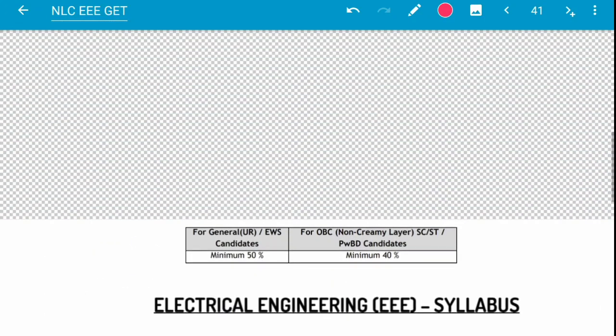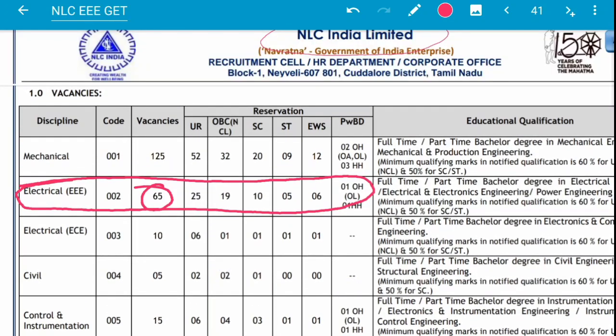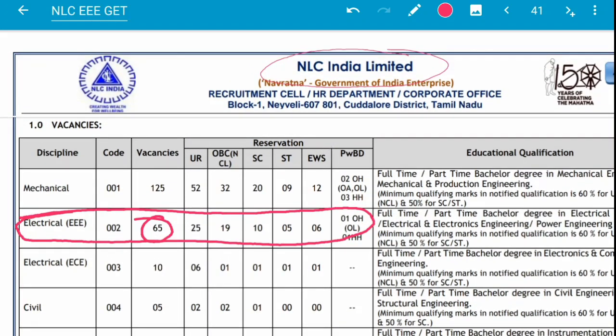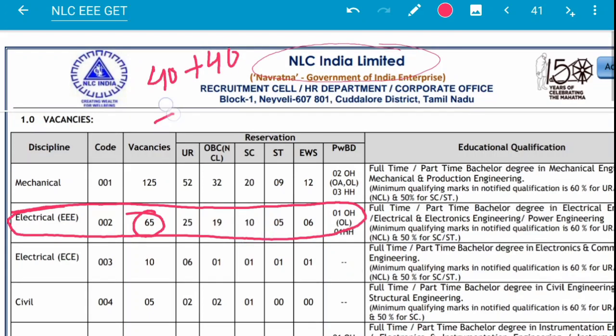So let's have the first question of my probable question set. I will give totally 40 questions for electrical, and in the next part I will give the next 40 plus 40, and if possible I will also give 40 from the general part. But these 40 and 40 from electrical, 80 questions, are compulsory. I will upload them in the next 2 days. So let's have the first question.